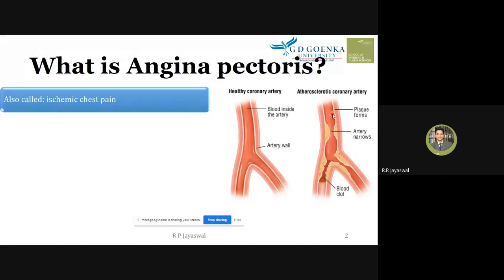If you see the image of an atherosclerotic coronary artery, we can see that there is plaque formation, small at first, which increases in size and becomes a larger plaque. Because of this larger plaque, the lumen of the artery becomes narrow.